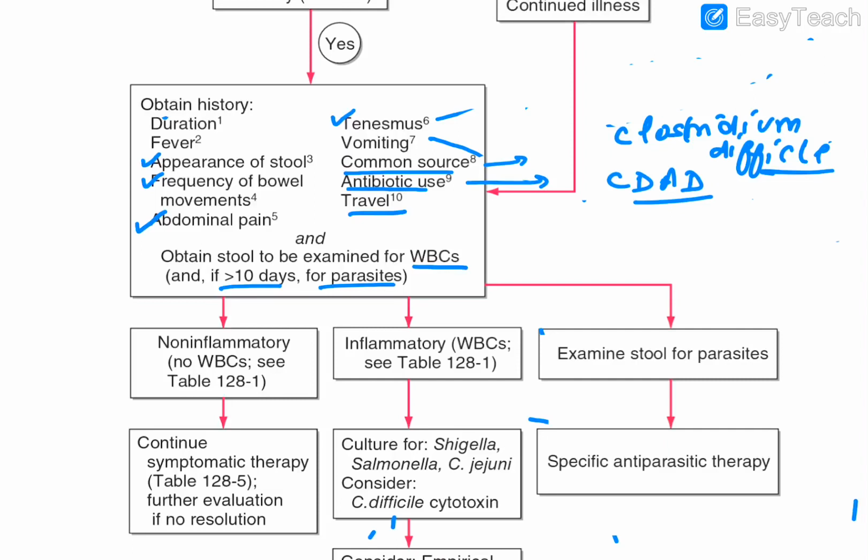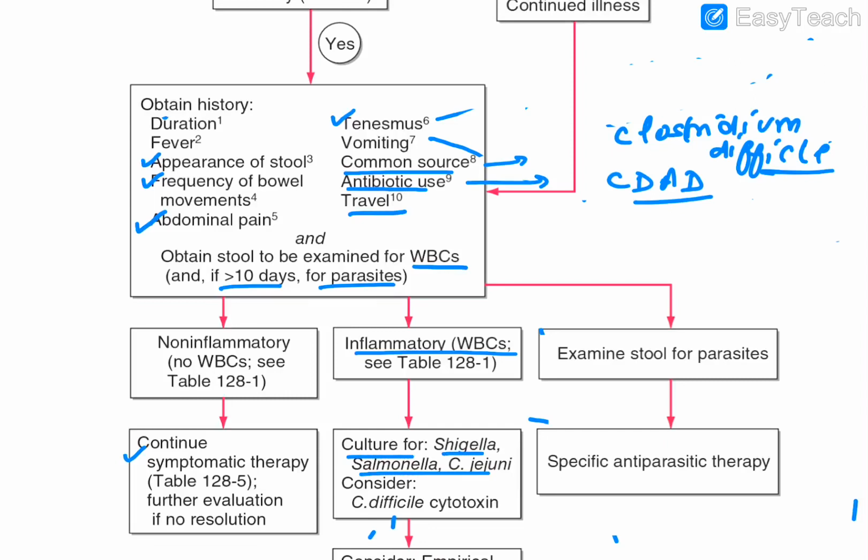Okay. So basically, you prepare a wet mount and you can easily observe the stool under the microscope, and you can easily find the various eggs of the parasites or the various cysts and all that. Okay. Now, for the non-inflammatory type, these are the table numbers given in Harrison and all, and that will be discussed later. So you will continue symptomatic therapy in this one. But in the inflammatory form of diarrhea with WBC, they say that you should not go for empirical therapy. You better go for culture. And culture for what?